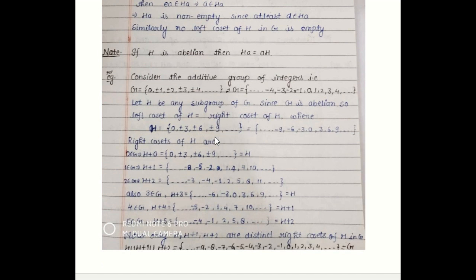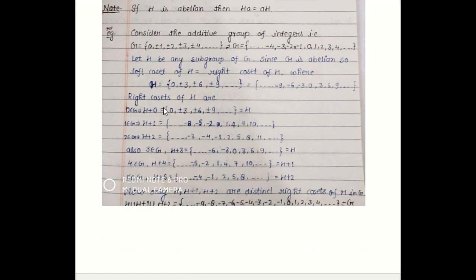So what this coset has really done is decompose the group G into 3 parts: H, H plus 1, and H plus 2. That is the beauty of cosets. They decompose groups into finite sets, as we have seen. And one more thing we can observe from these examples is that there is no element common in H plus 0, H plus 1, and H plus 2. And if one element is common, then all the elements are the same.